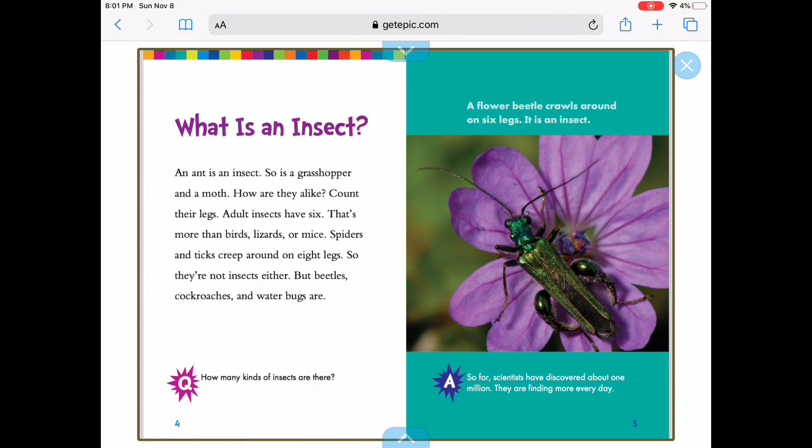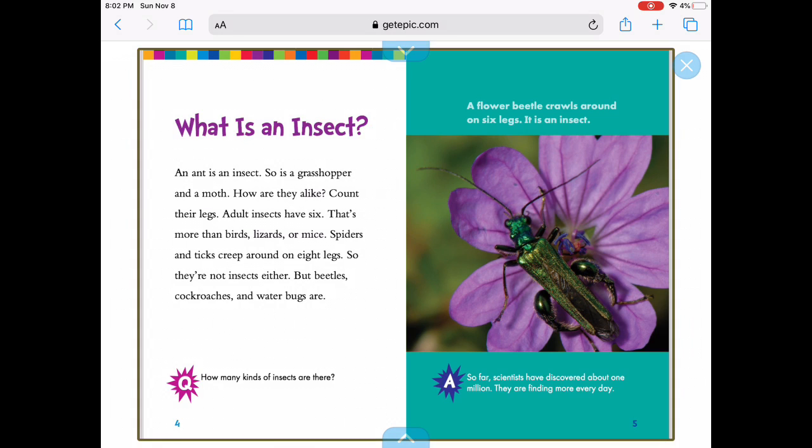What is an insect? An ant is an insect. So is a grasshopper and a moth. How are they alike? Count their legs. Adult insects have 6. That's more than birds, lizards, or mice. Spiders and ticks creep around on 8 legs. So they're not insects either. But beetles, cockroaches, and water bugs are. How many kinds of insects are there?